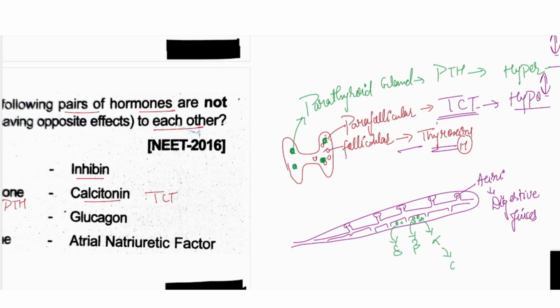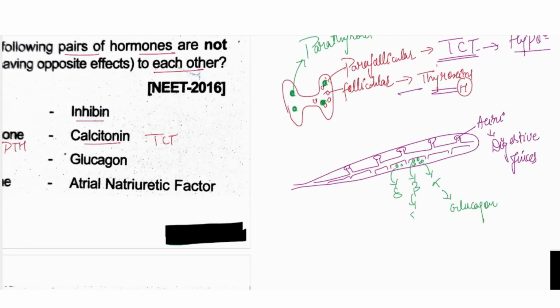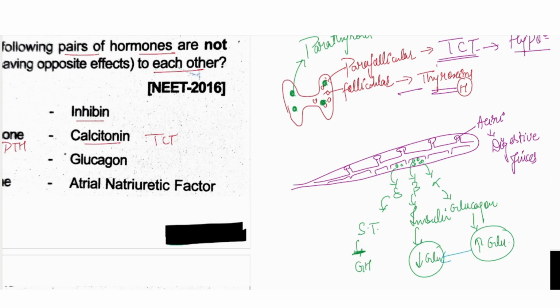Alpha cells will secrete the glucagon hormone, beta cells will secrete the insulin hormone, as well as the delta cells will secrete somatostatin hormone. Glucagon will increase the glucose level in the blood. Insulin will decrease the glucose level in the blood. Somatostatin is inhibiting the growth hormone. So they both are again antagonistic to each other.